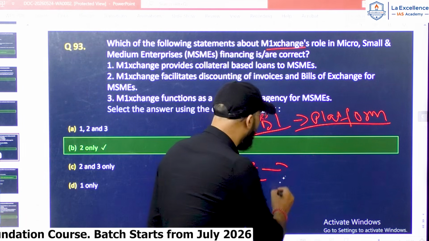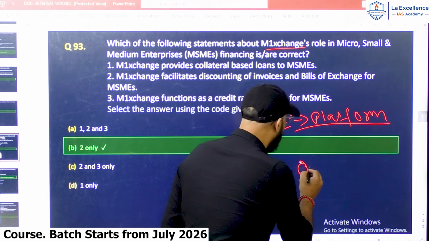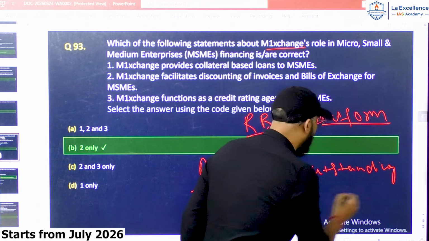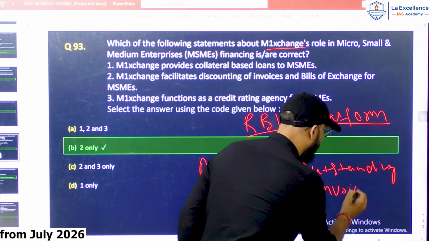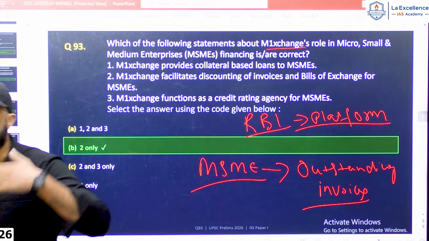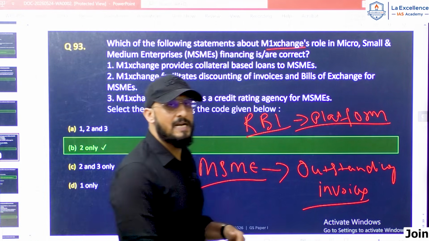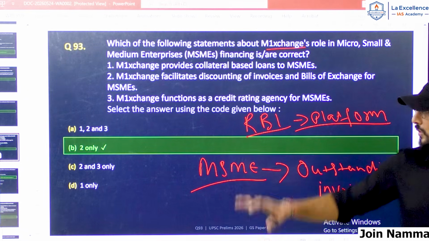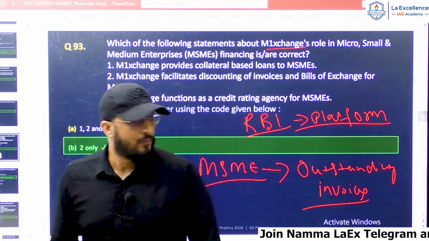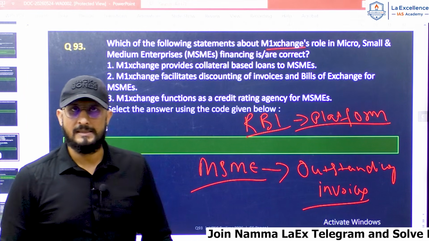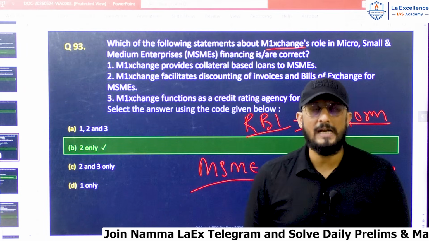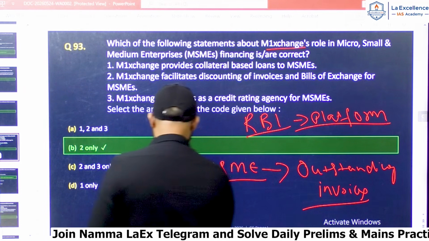can sell their outstanding invoices. That means there is a payment that MSMEs should get, but they have not got the payment. That is called outstanding invoices. So in this platform, MSMEs can sell their outstanding invoices to any registered financier at a discounted price and get payment immediately.